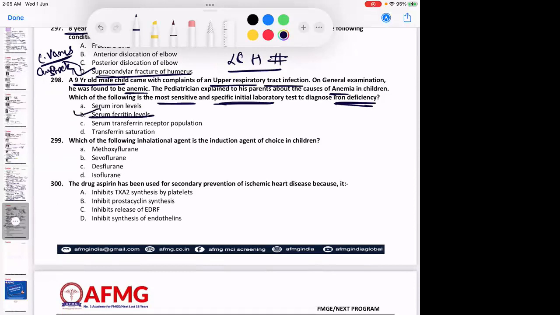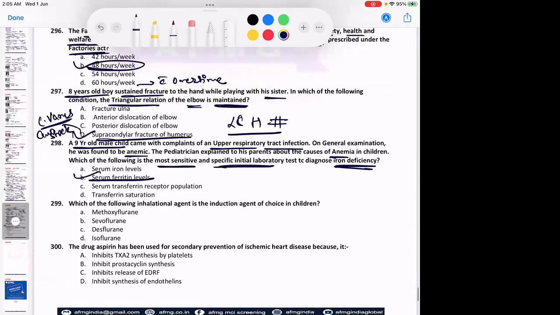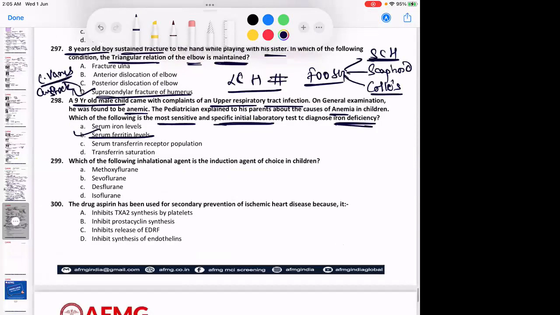Fall on an outstretched hand, definitely in children can cause a fracture. याद रखना, fall on outstretched hand. Important है. In children, it causes supracondylar fracture of humerus. In adolescents, it causes scaphoid fracture. Whereas in elderly patients, it causes fracture of the distal end of radius, known as Colles' fracture.